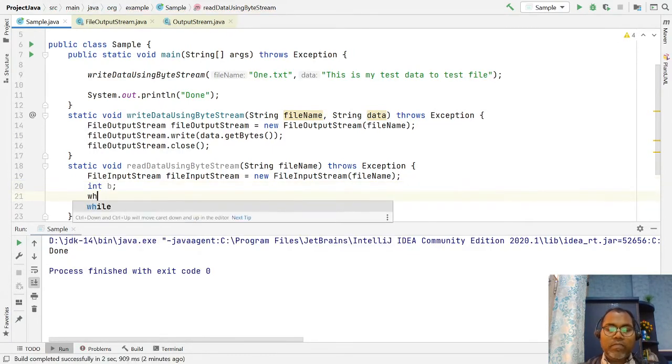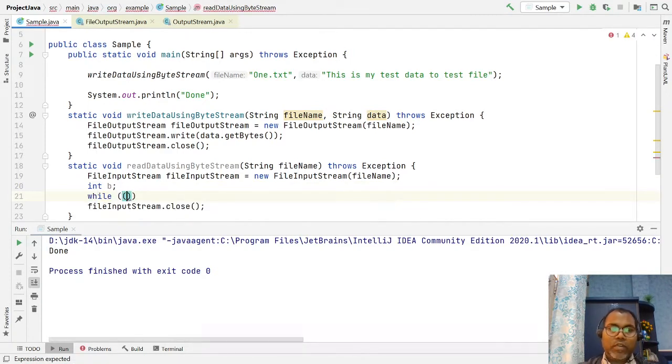Let's give a while loop, where I assign the result of the FileInputStream's read, until it is not equal to -1.